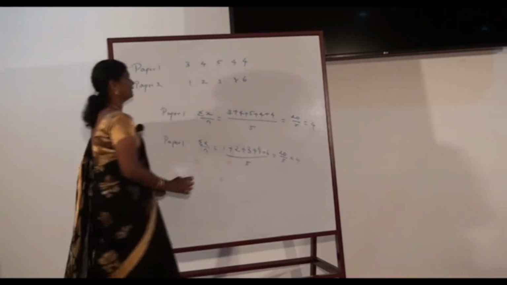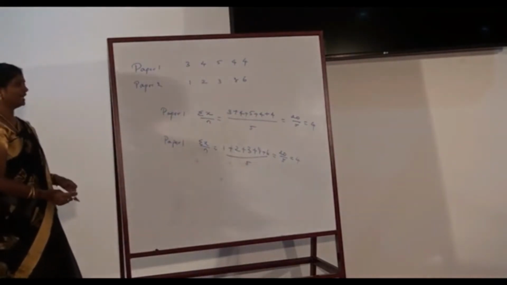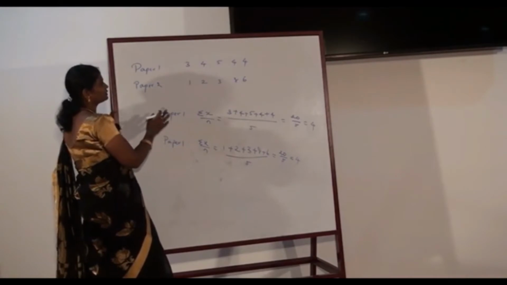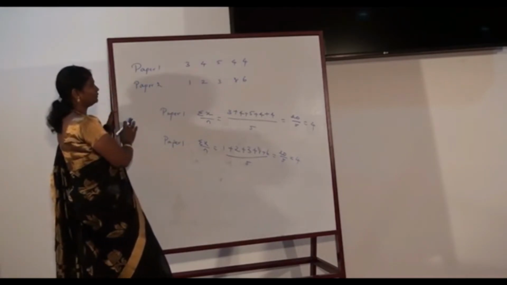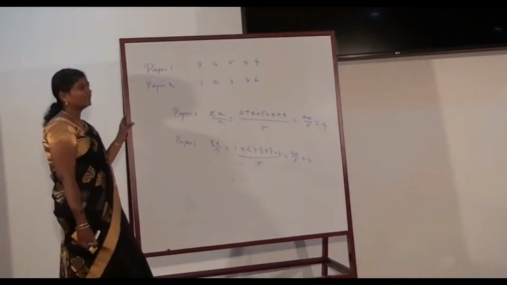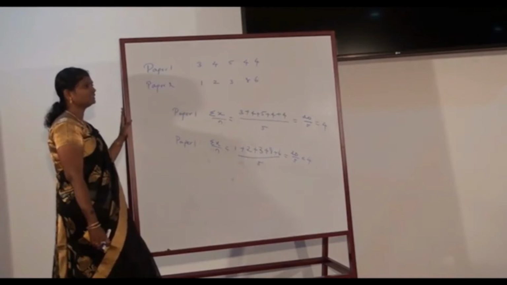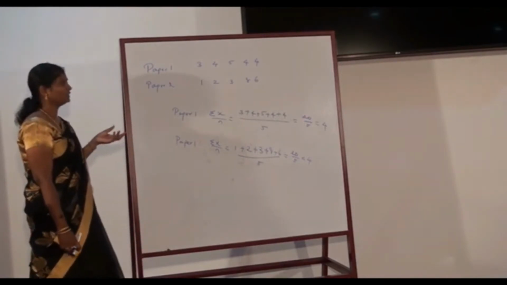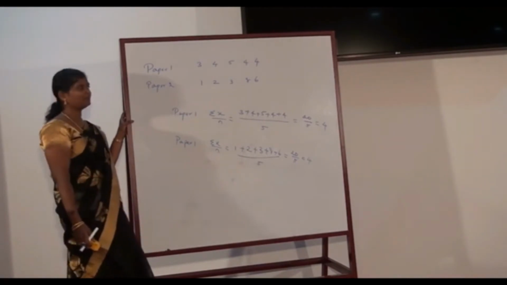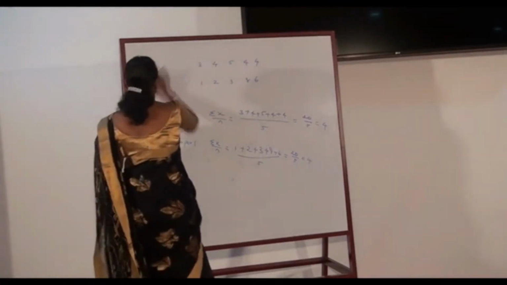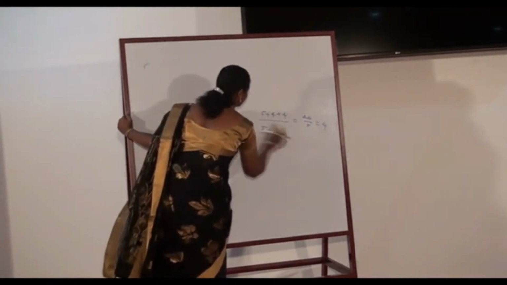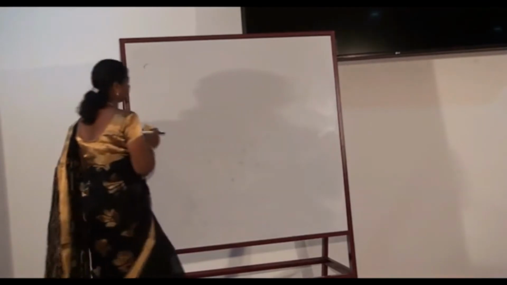Hence, for both papers, the average comes as 4, but the distribution is uniform in case of paper 1 and it varies in case of paper 2. Hence, to study the scatteredness or variation of the observations within the frequency distribution, we need another measure, namely measures of dispersion. Among measures of dispersion, we have range, quartile deviation, mean deviation and standard deviation.